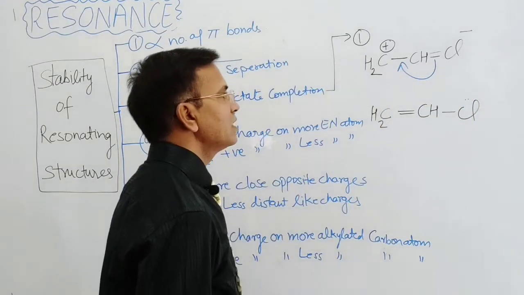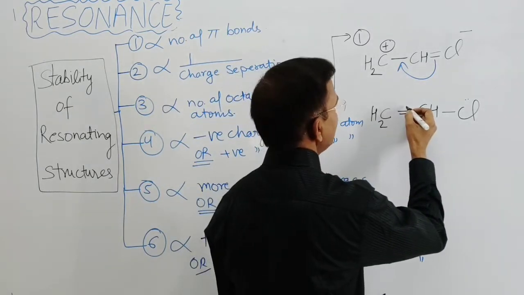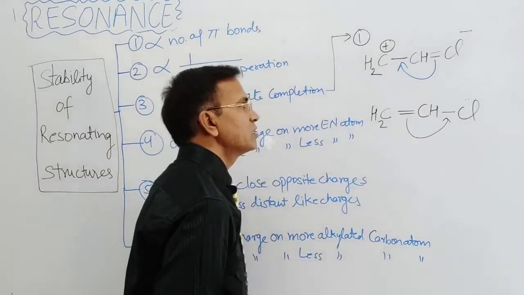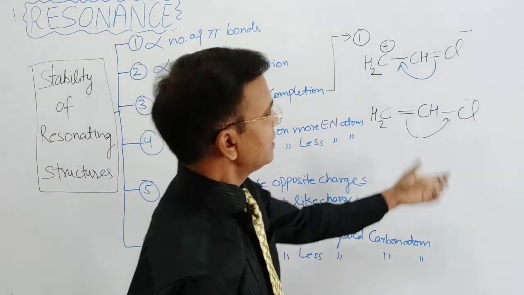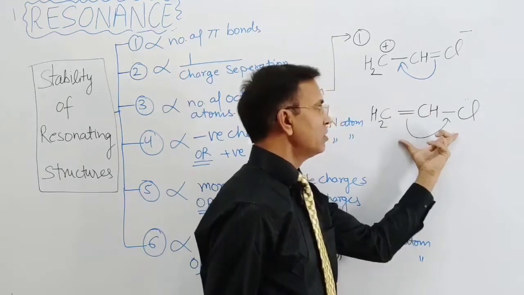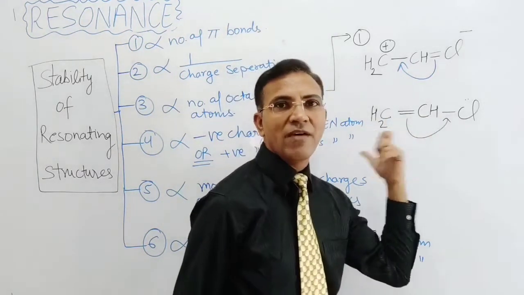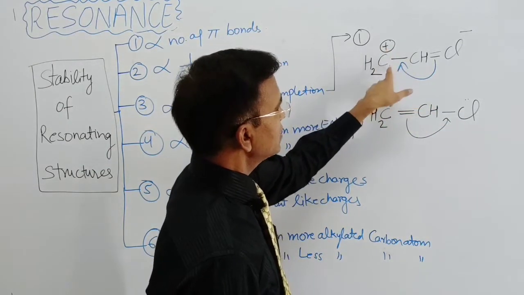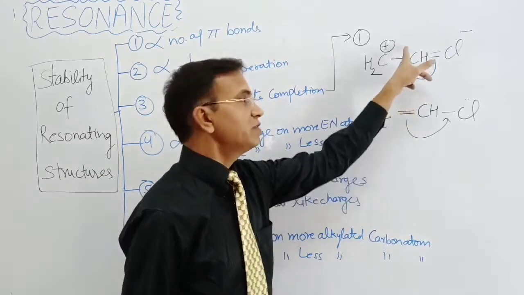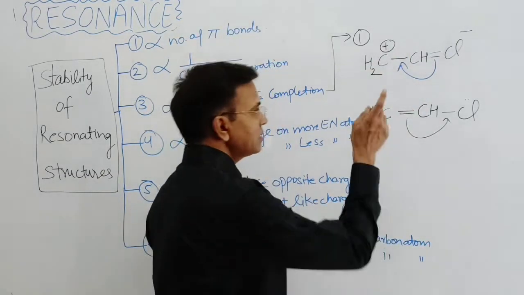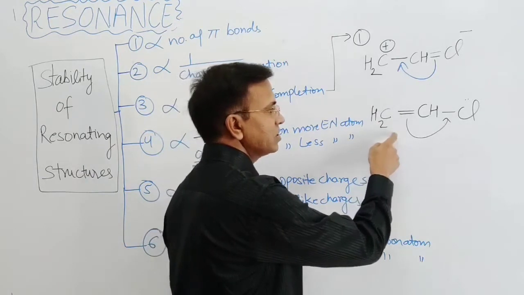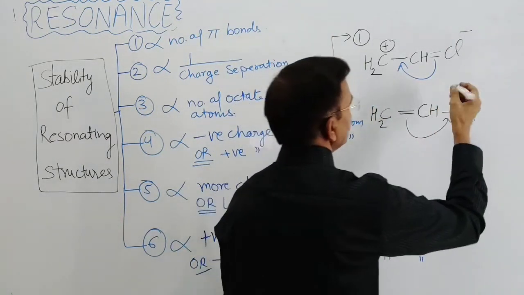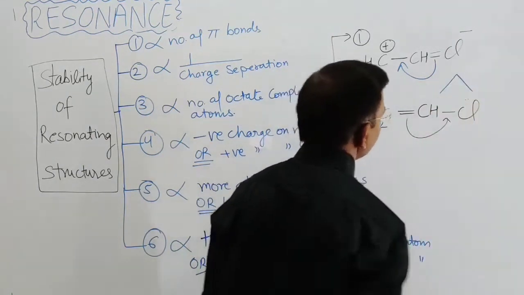So here you may clearly observe the shift taking place again, and between these two structures you may clearly observe that in this molecule, this carbon and this chlorine, every atom has completed its octet, but in the first one this carbon doesn't complete its octet, a positive charge is there. That's why this structure is more stable than this one. Clear? So this structure is more stable, right?